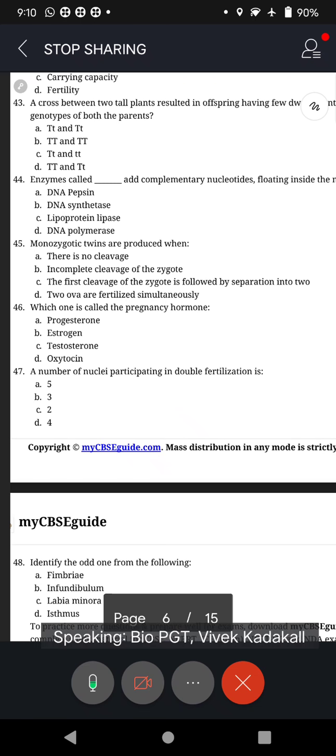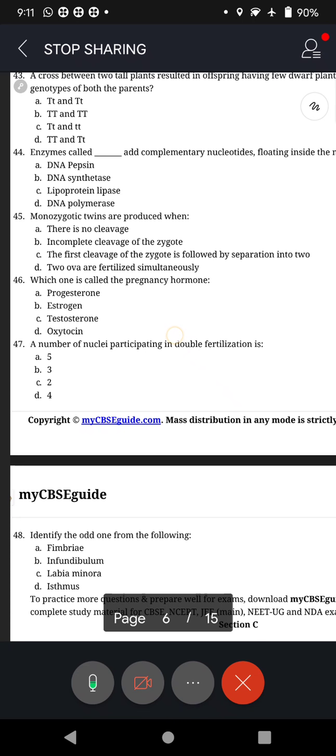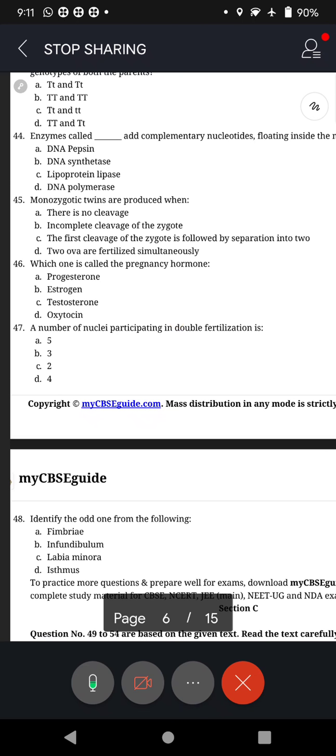Are they genetically similar? Yes, yes. Genetically similar, 99.9%. That is the reason why even the mother sometimes finds it very difficult to identify who is elder brother, who is younger brother, or who is elder sister, who is younger sister. Because remember, it is monozygotic. So it has to be brother, brother and sister, sister. Correct, no?